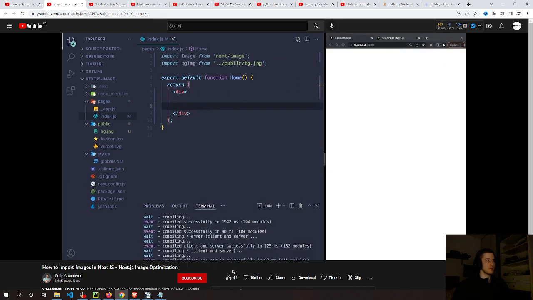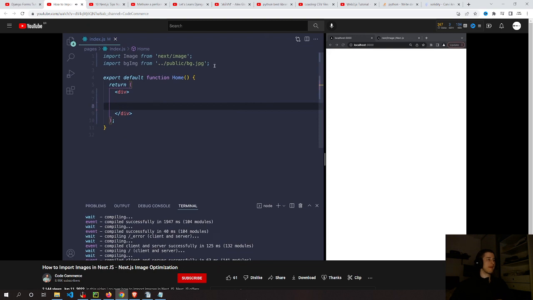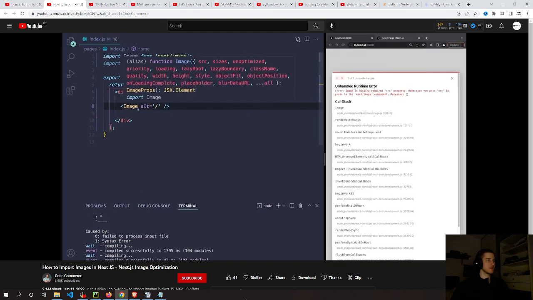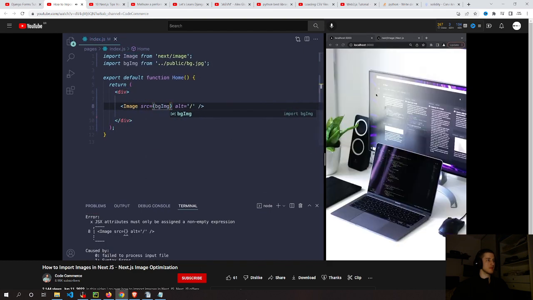So in order to take advantage of all that awesome stuff, let's add our image component from Next.js. The first step is up here at the top. What we want to do is import image from next/image. I already imported my image here that we're going to jump into in just a moment. Now that we have access to our image component from Next.js, we can use it anywhere inside our function. So I'm just going to say image just like that and close it off. And I'm going to get the source here just like that, and we're going to use our BG image. And we should see our image over here on the right, and that looks awesome.